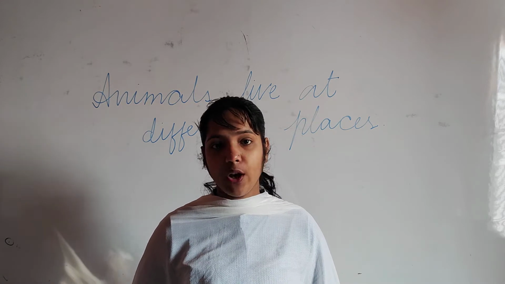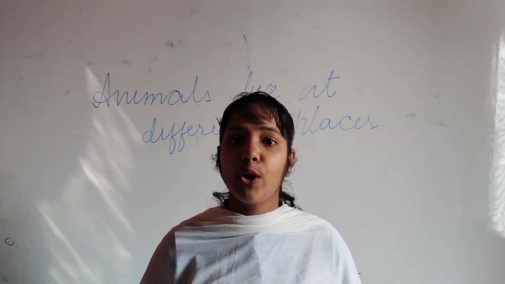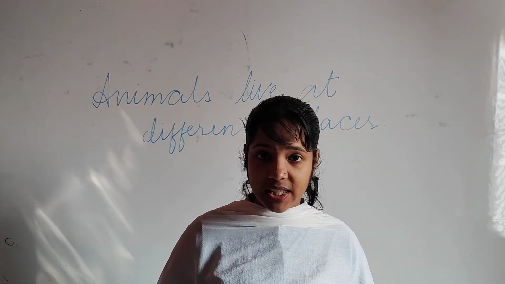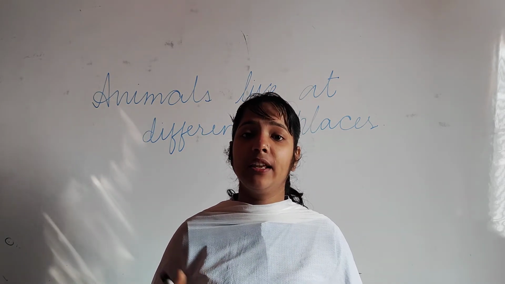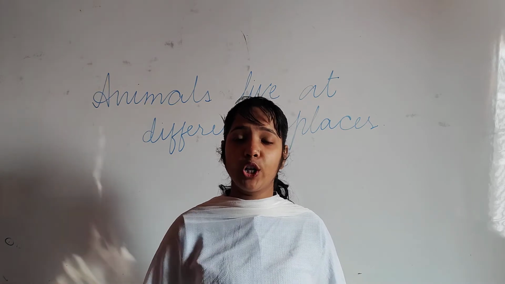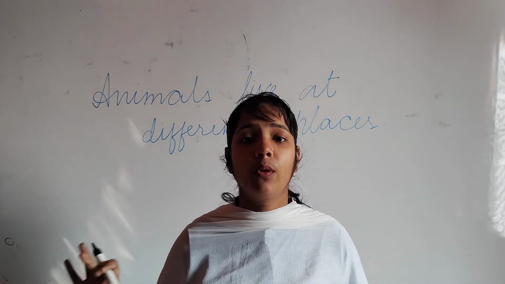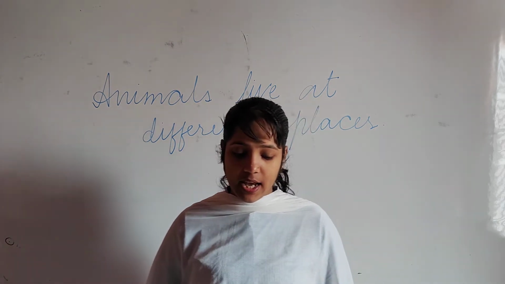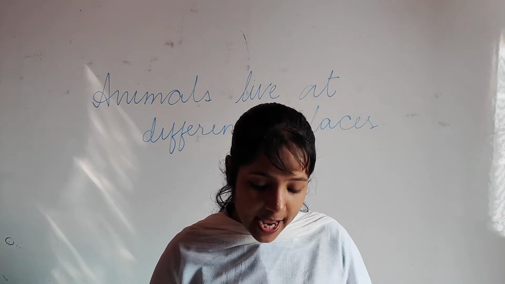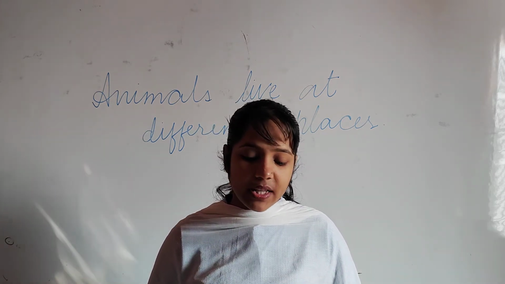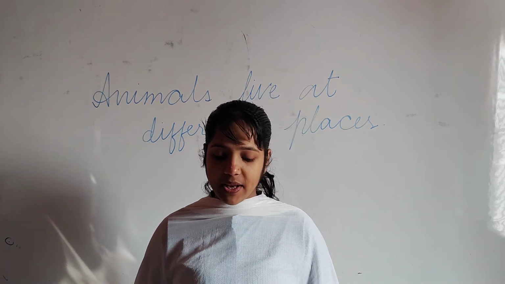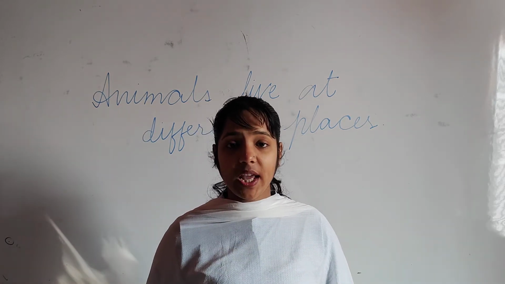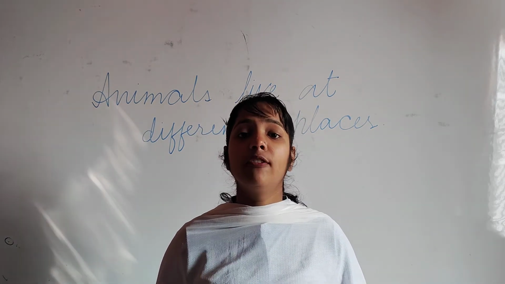Understood? Now we are going to read about insects. So what we have read right now: animals at different places, birds. Some birds can live on the trees, some birds can live in water, some birds can live on land. Understood? Now we are going to read insects. Insects are small animals with 6 legs. Some insects have wings to fly. Some examples: cockroach, ant, butterfly, mosquito, etc. Okay, so these insects can fly.